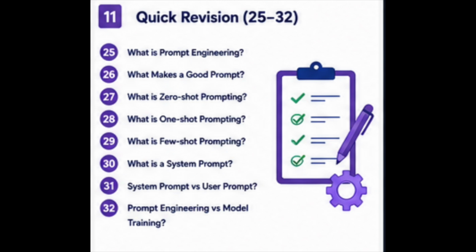Let's quickly revise today's questions. Prompt engineering means designing effective instructions for an LLM. A good prompt is clear, specific, and provides the required context. Zero shot prompting uses no examples, one shot prompting uses one example, and few shot prompting uses multiple examples. A system prompt controls the behavior and role of the AI. A user prompt contains the specific request, and prompt engineering changes the instructions, while model training changes the model itself.